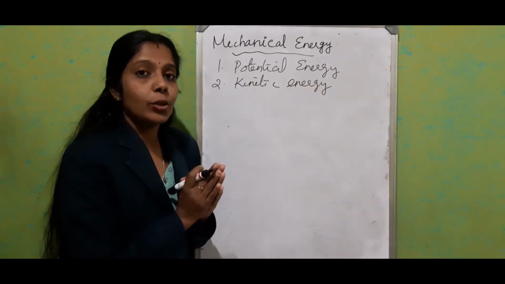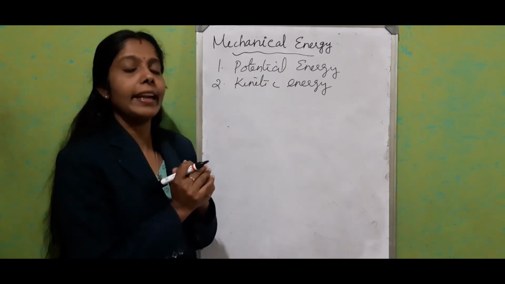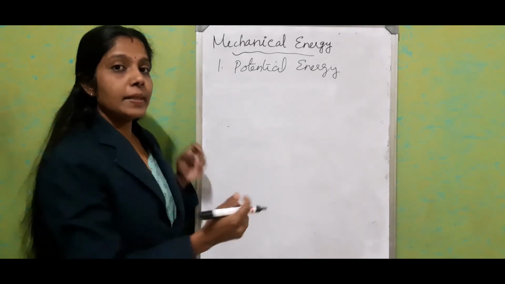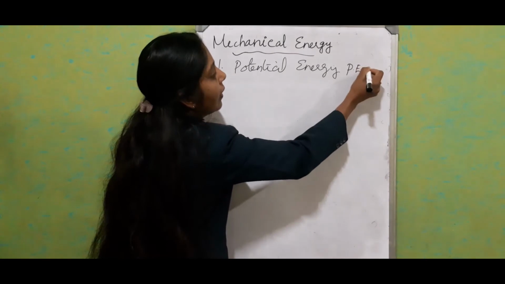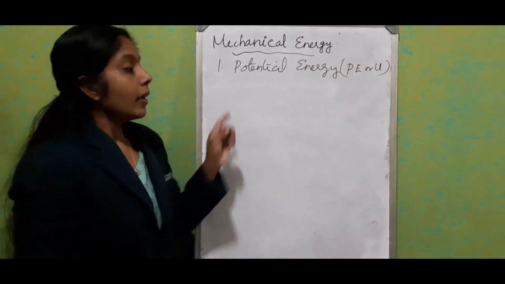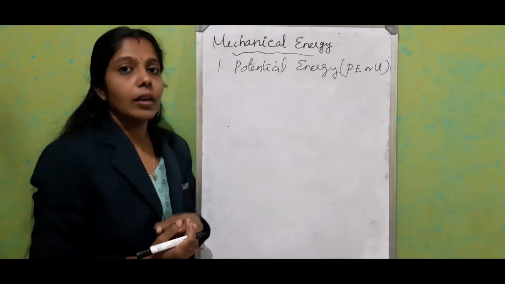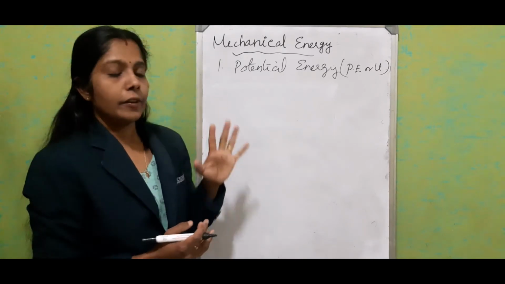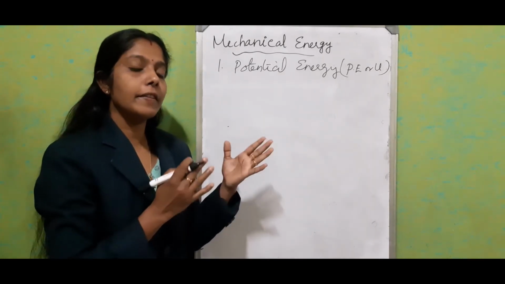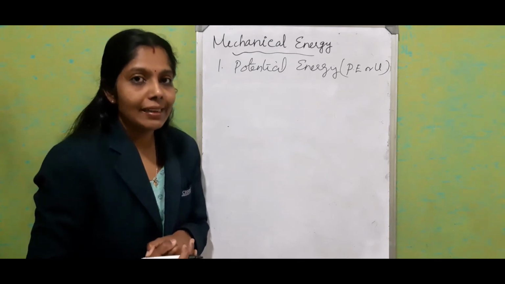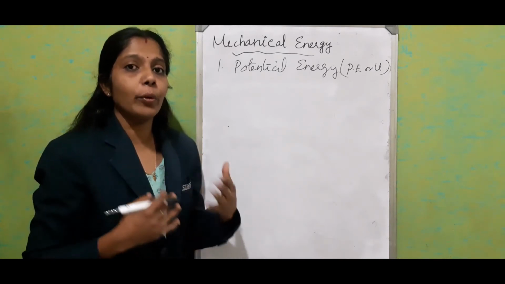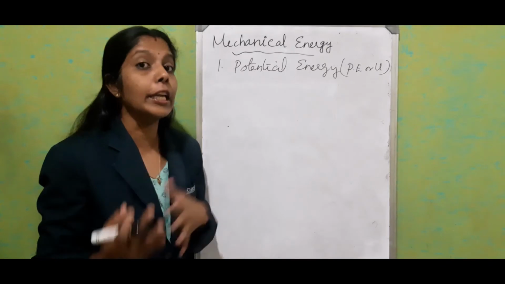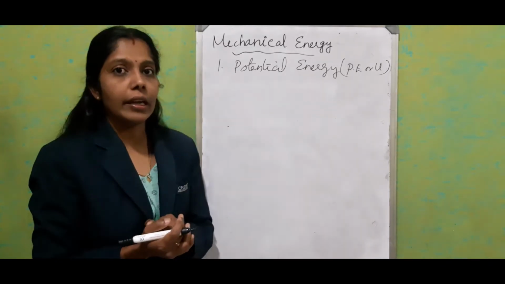So, mechanical energy is actually the sum of potential energy and kinetic energy. Let's see potential energy in detail. Potential energy is represented by the letters PE or U. The word potential is actually a Latin word, and the meaning is to be able. The definition of potential energy is the energy possessed by a body due to its rest or deformed position.